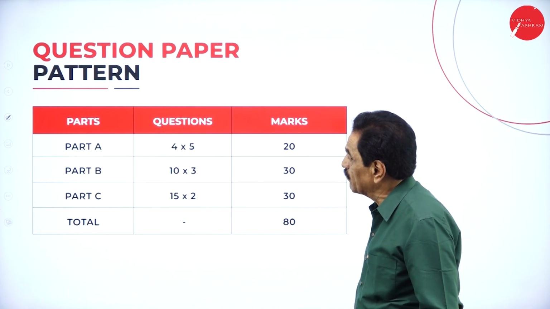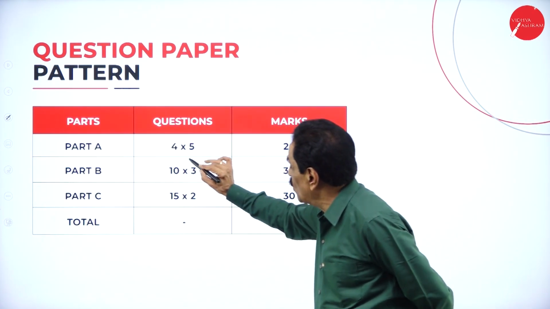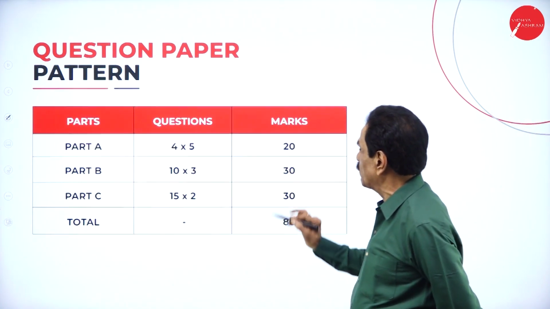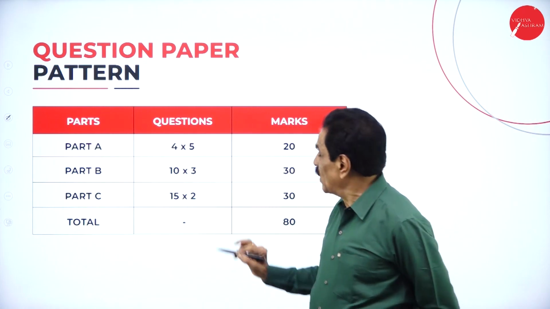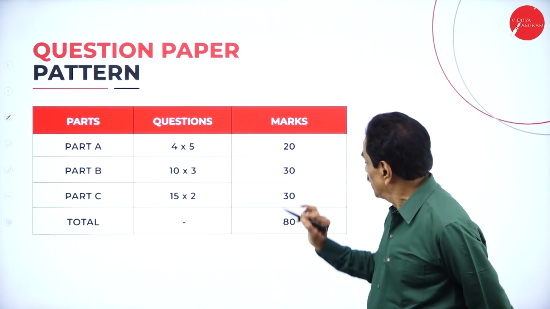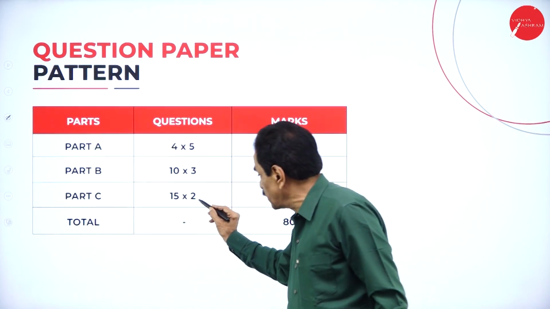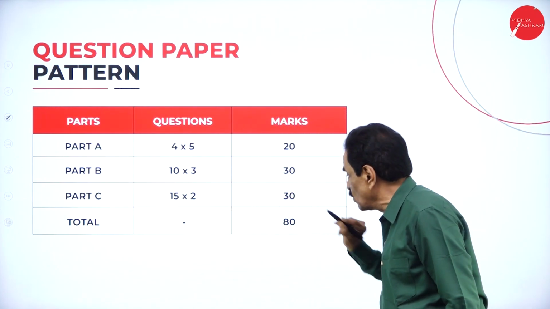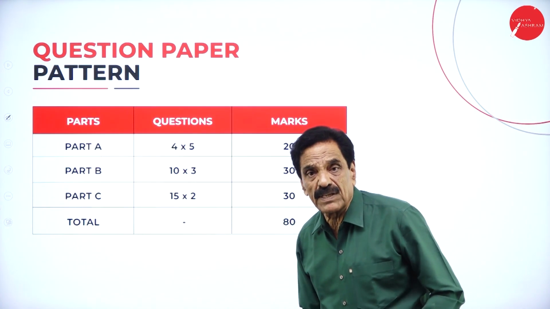Now the pattern of the question paper. Part A will ask 6 questions. You have to answer any 4, each carrying 5 marks, 20 marks. Part B will ask 5 questions. You have to answer any 3, each carrying 10 marks, 30 marks. Part C will ask 4 questions. You have to answer any 2, each carrying 15 marks, 30 marks, totaling 80 marks. So this is the pattern of the question paper.